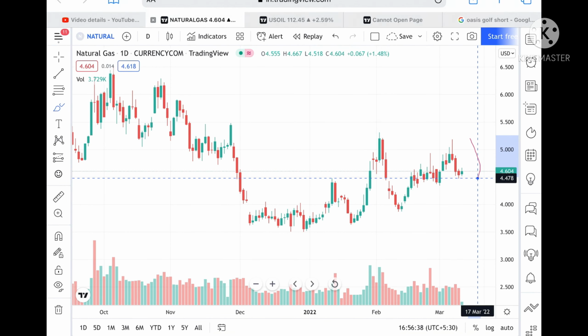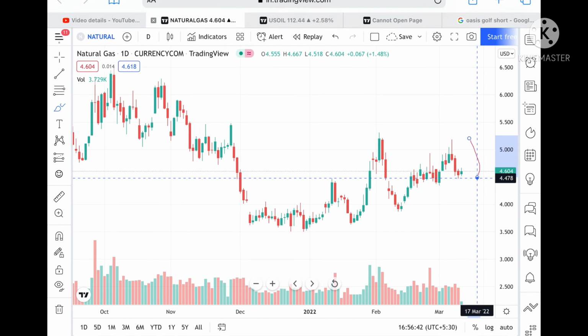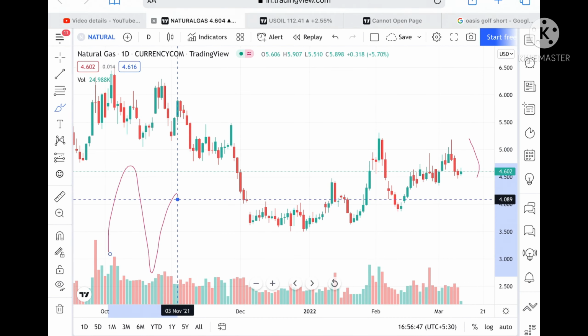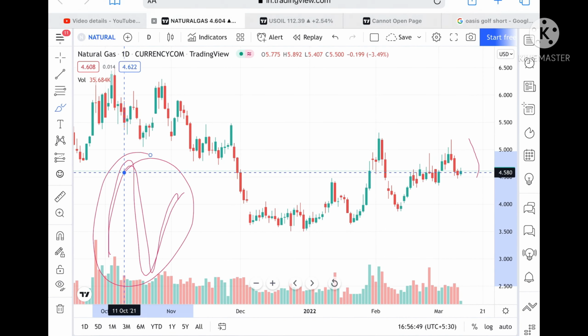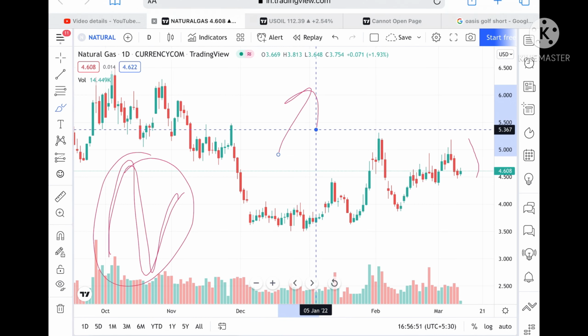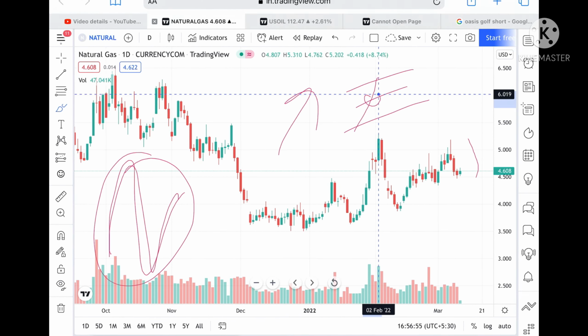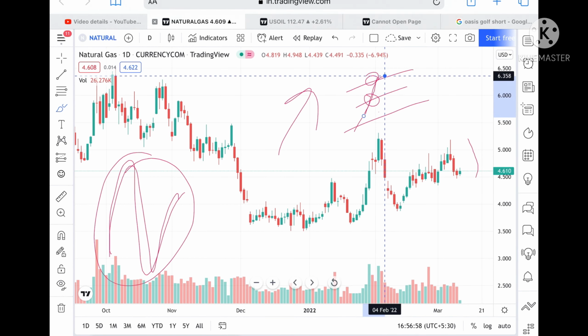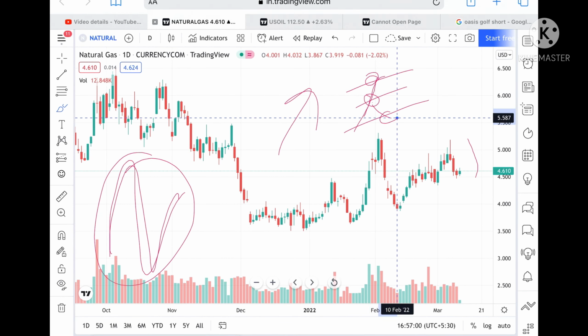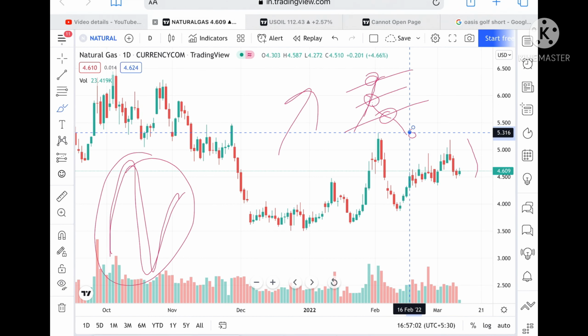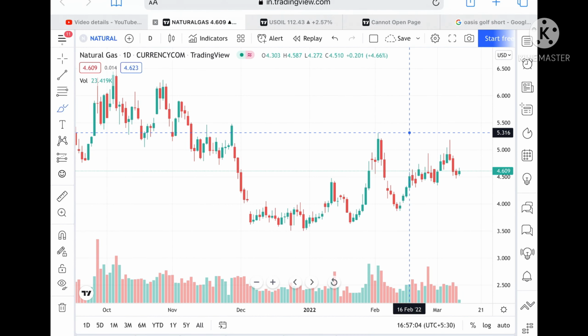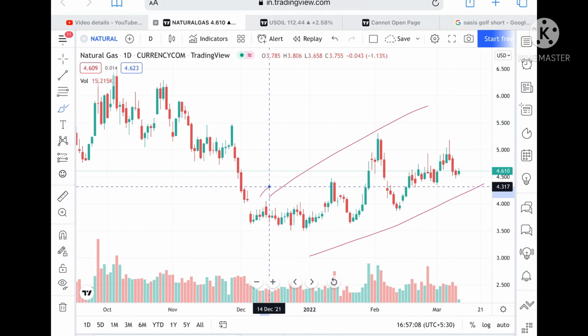Now suppose the price doesn't sustain this level, because the market is volatile. Somebody in the comments has asked me that I'm giving the upside and the downside, but I'm not telling you exactly where it moves. So understand one thing, the market is uncertain. If it hits a particular resistance or point, I can tell you it is moving upside, or if it goes below this level and support, then I can say it is moving downside. So I'm explaining as per that. I'm not telling you the overall trend. You can see it is moving upside.